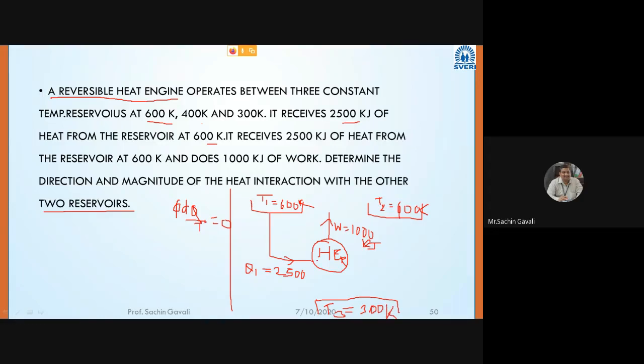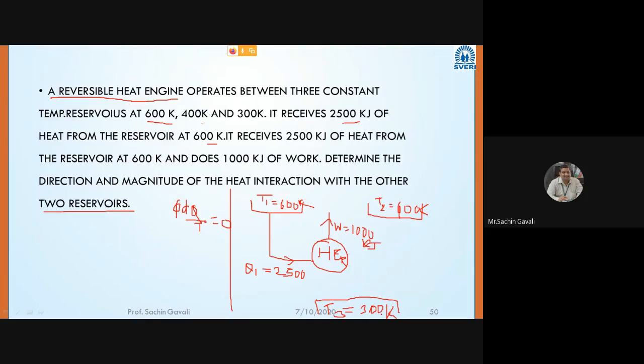We do not know whether this heat engine is taking heat from 400 Kelvin or rejecting it to 400 Kelvin, or whether it is taking heat from the 300 Kelvin reservoir or rejecting to it.